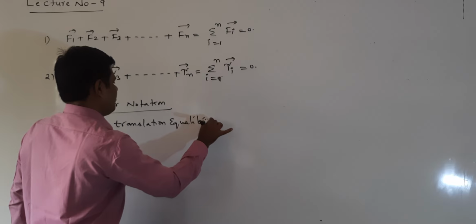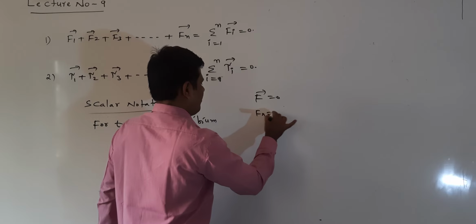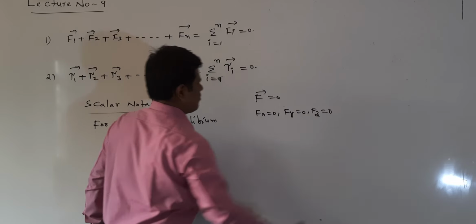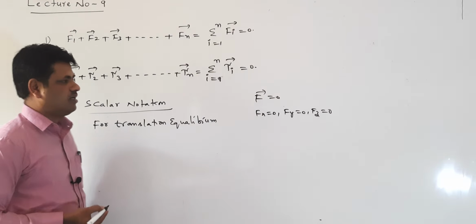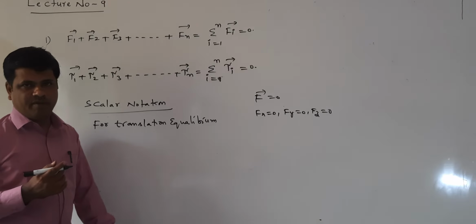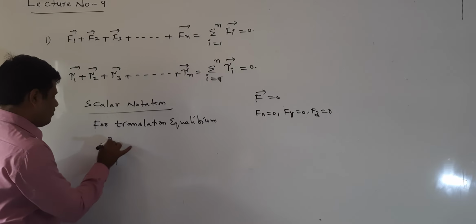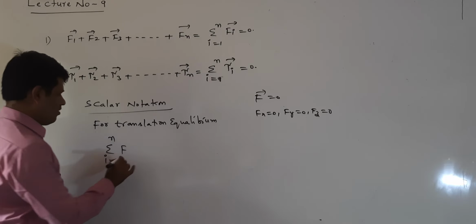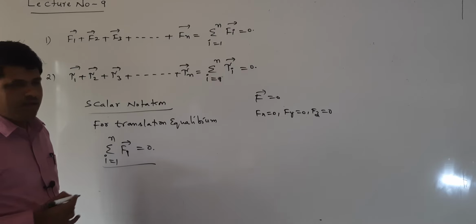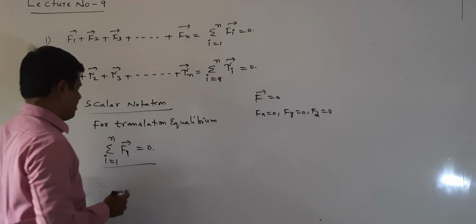We discussed that when F bar is equal to 0, Fx equal to 0, Fy equal to 0, Fz equal to 0, and I explained why. Now, translational equilibrium means sigma i equal to 1 to n, Fi bar is equal to 0. This is the vector form. How do we write it in the scalar notation?